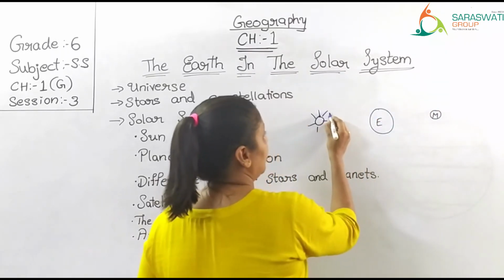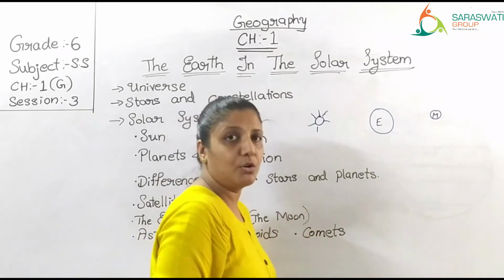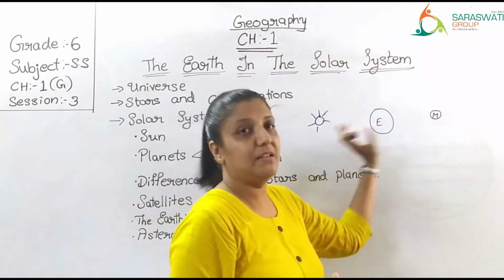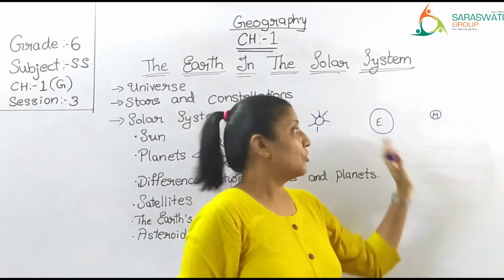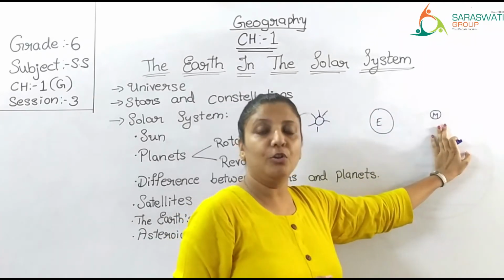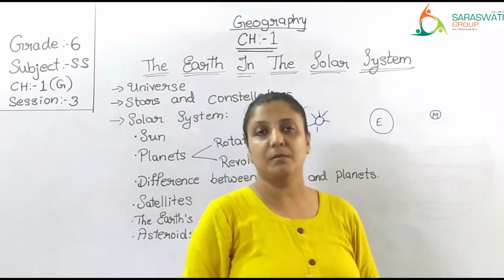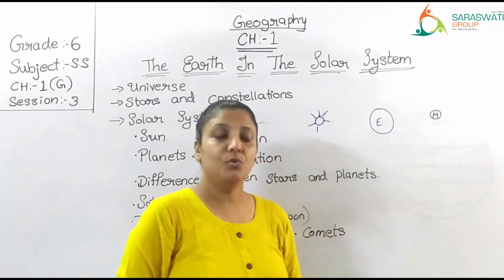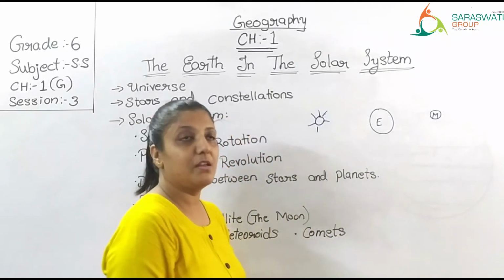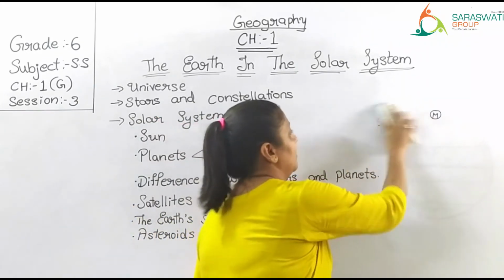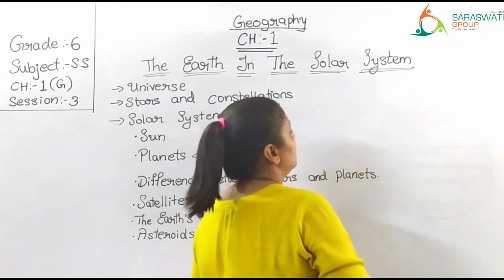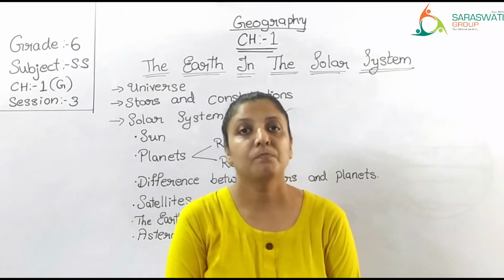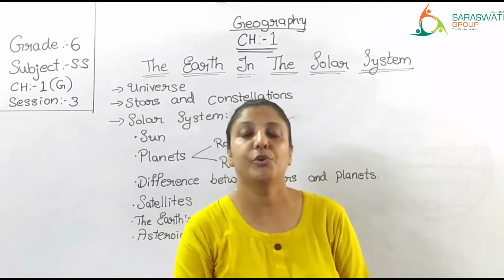So do you think the sun's rays will fall on the moon? No, it will not fall because there is earth in between sun and the moon. So sun's light will not fall on the moon and hence moon is not visible because moon does not have light of its own. The moon does not have any light of its own. It reflects light of the sun. So when earth comes in between moon and the sun, that time the moon will not show you any light.